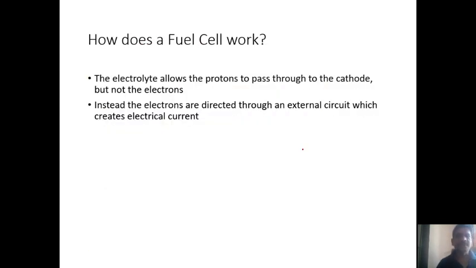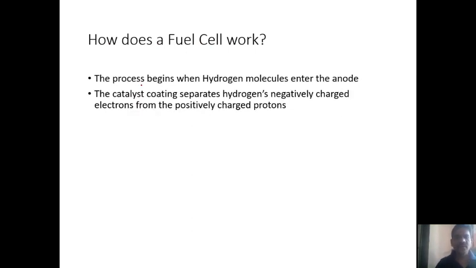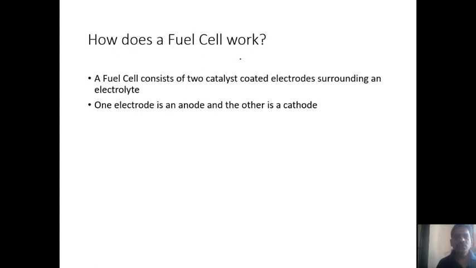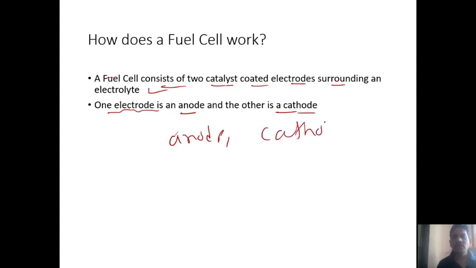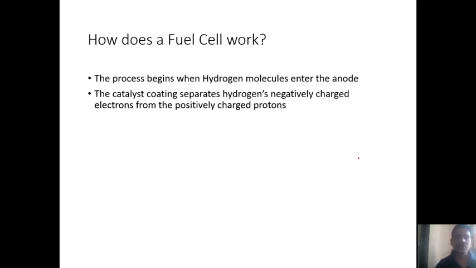Yes or no? Yes. So if you observe inside, a fuel cell consists of two catalyst-coated electrodes surrounding an electrolyte. One electrode is the anode and the other is the cathode. There is a requirement of the anode, the cathode and the electrolyte inside the fuel cell.